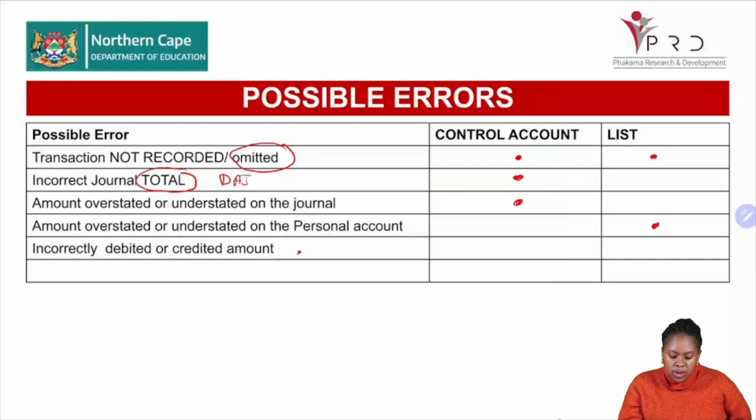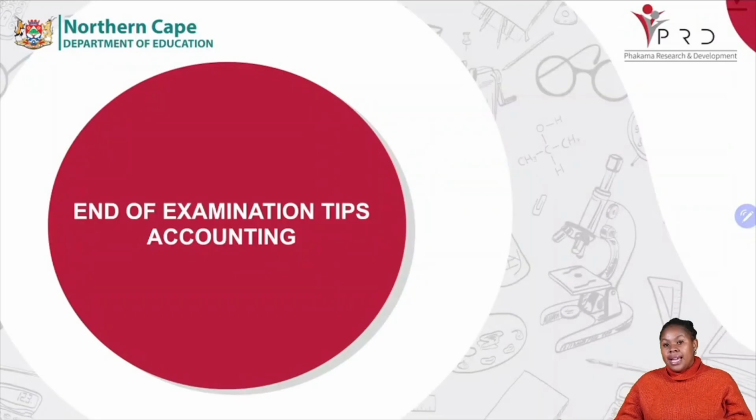All right, now I want to go back to the journal. Remember, we said we start first recording in the journal and then we record to the ledgers. So both the control account and the list will be affected over here. All right, so that is the situation when it comes to the possible errors and how you are going to approach it. Right, now that is the end of our examination tips, and I hope it's fruitful and then you'll be able to apply this whenever you are doing this type of question.